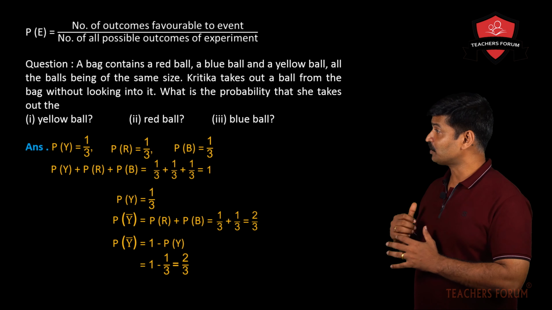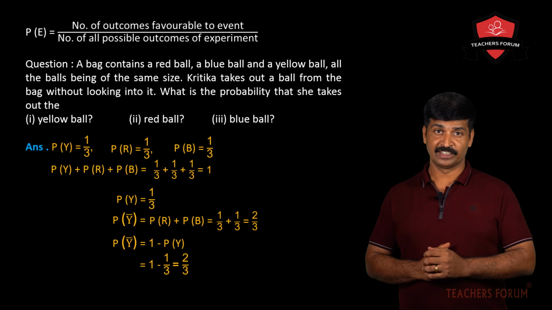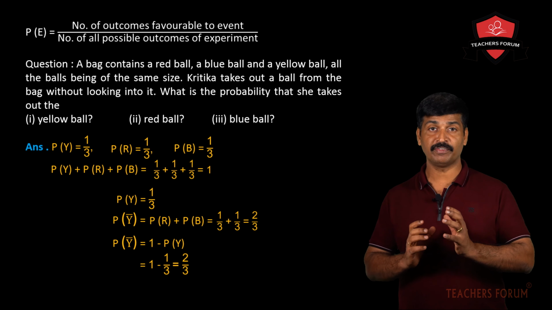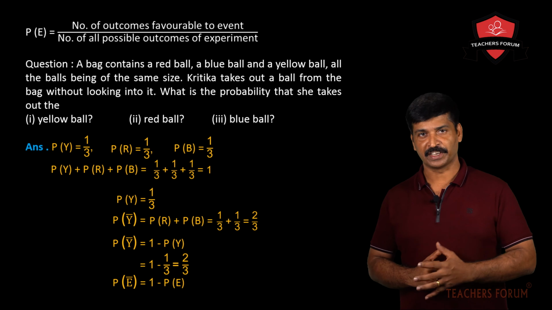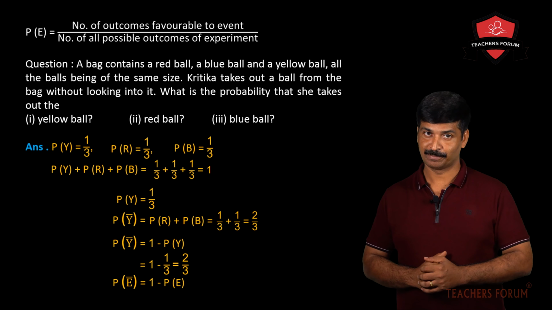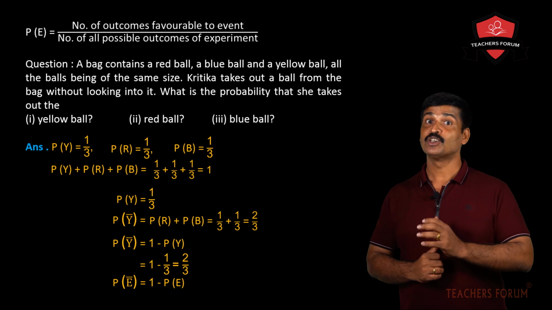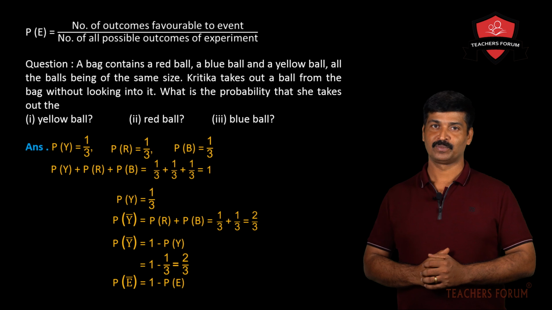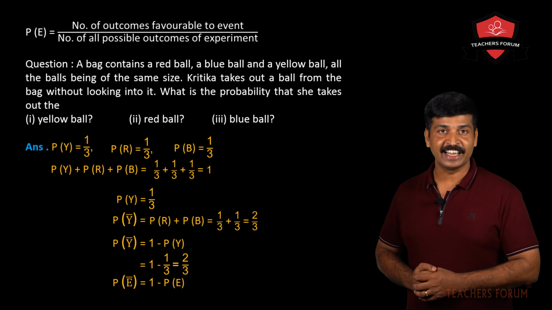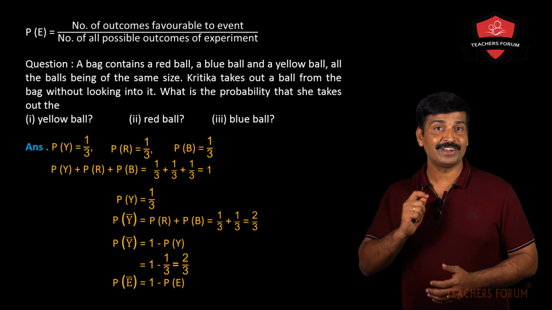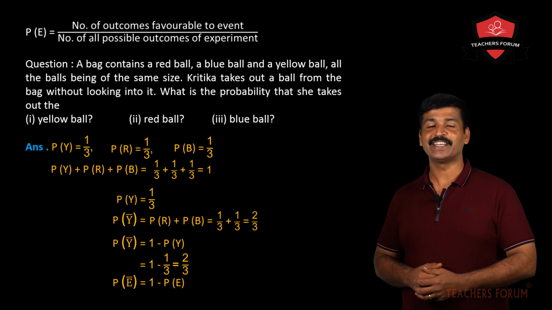So from this, in general, we conclude that the probability of not an event, P(E bar), equals 1 minus the probability of the event E. P(not E) equals 1 minus P(E). From this, we conclude that the probability of an event E and the probability of the event not E are complementary. Complementary means that when you add these two, you get 1.